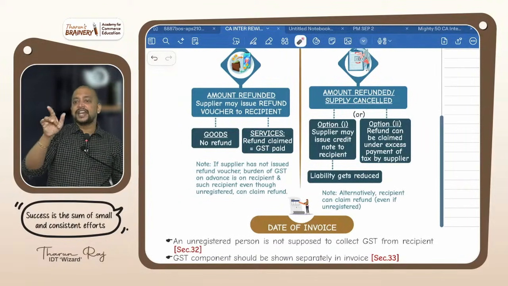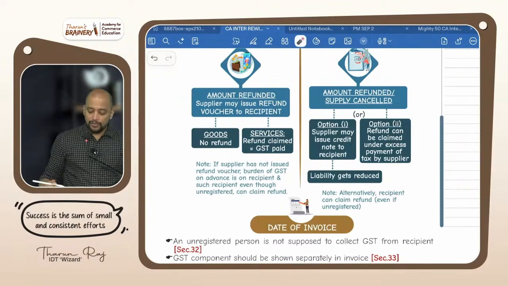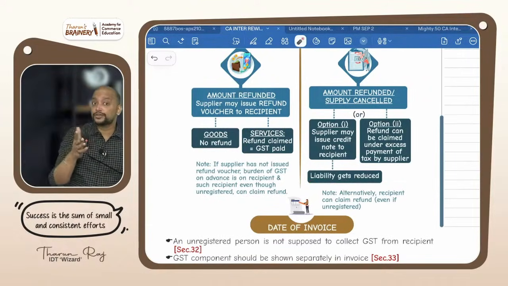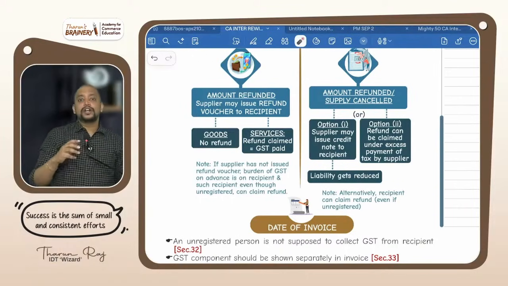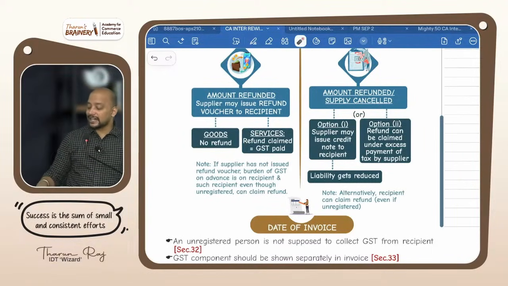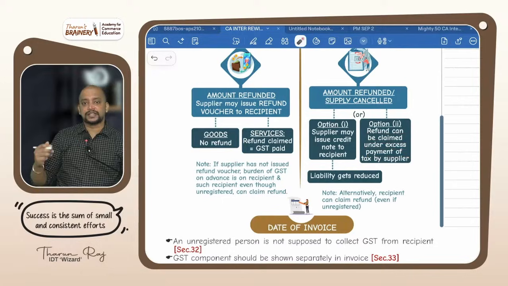But the credit note is again may. So the amount is refunded or supply cancelled. Option 1: the supplier may issue a credit note to the recipient. What will happen to the liability of the supplier? That gets reduced. Or there is a time limit for the credit note, so it could not be issued. So what if the time limit is over, but the supplier refunded the full 1,18,000, then the 18,000 rupees they can claim as refund. Refund can be claimed under excess payment of tax by the supplier.